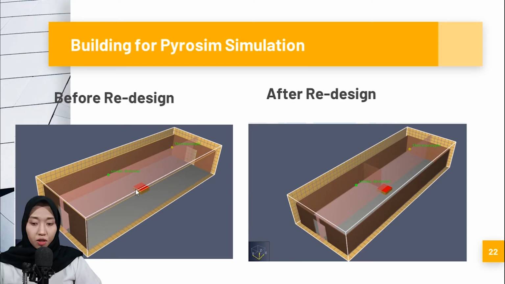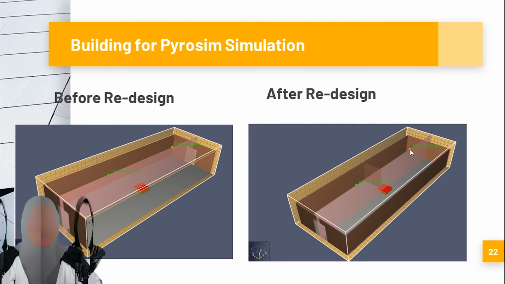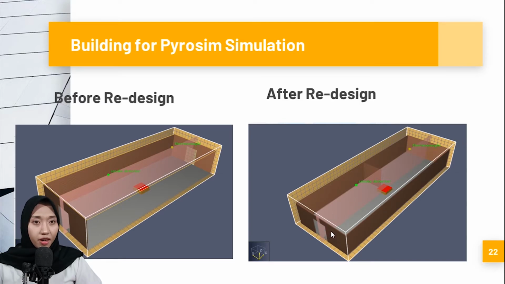It's the same dimension. And after the redesign, I just put one opening here in the front of the building, the warehouse, with a dimension of about 5 and 7 meters.